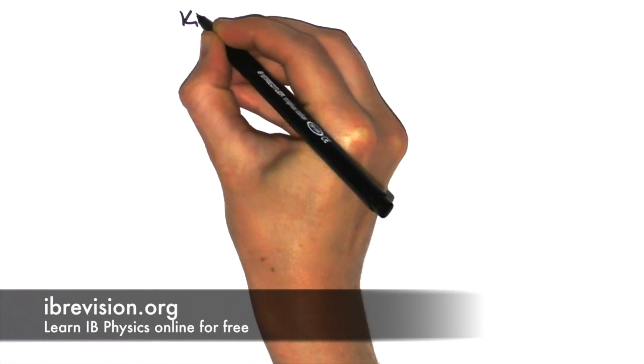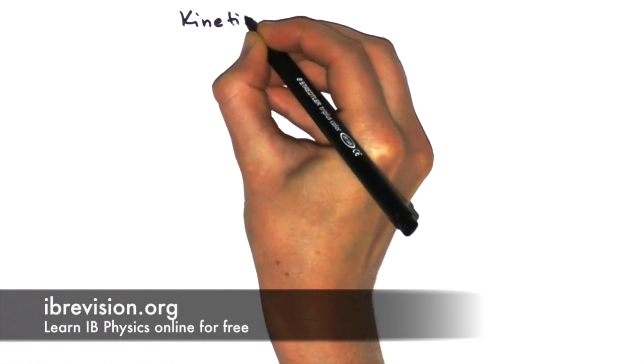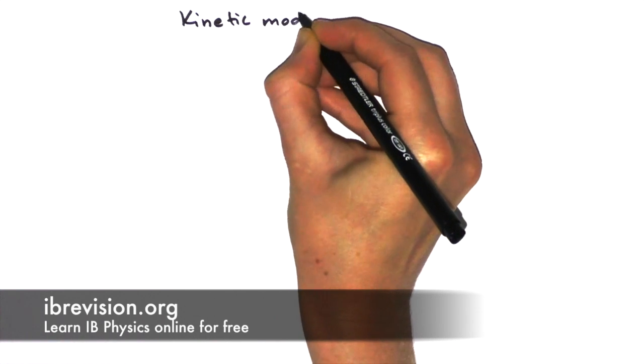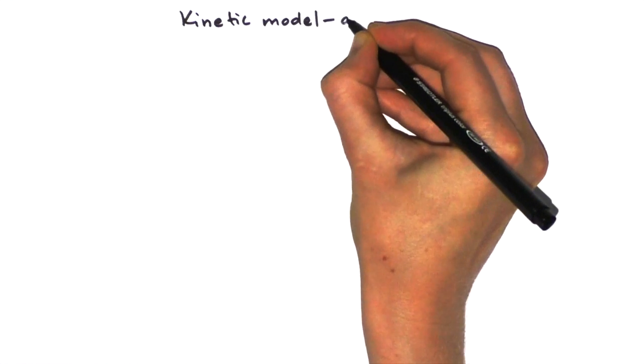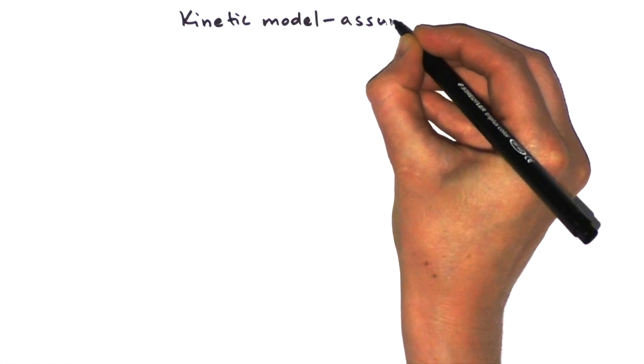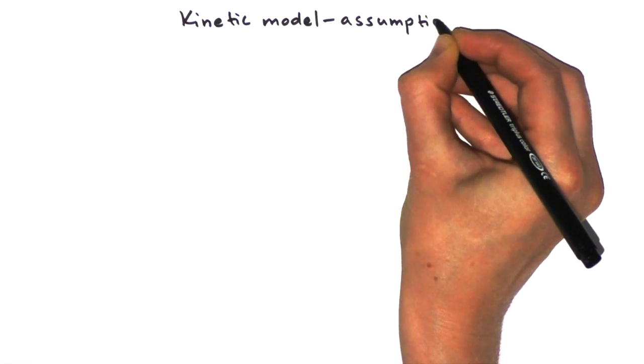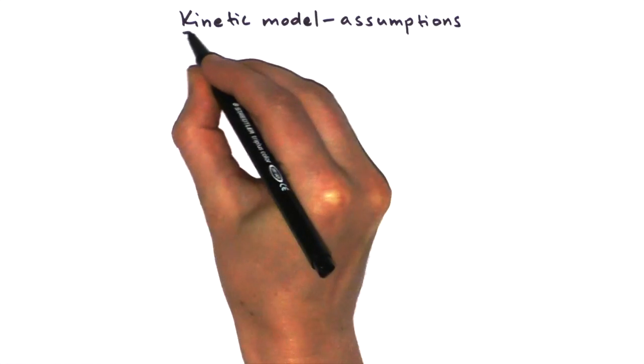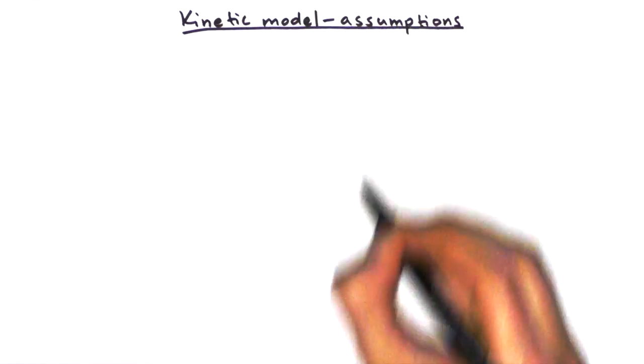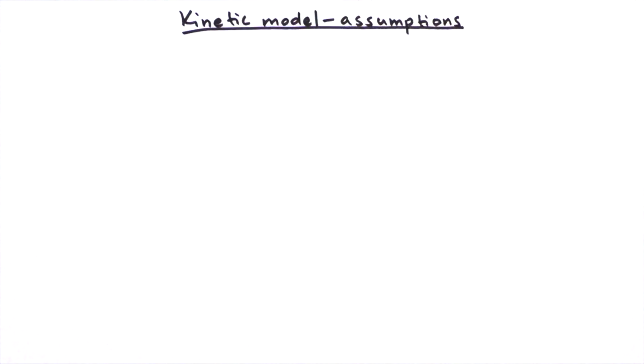This video is about the kinetic model of an ideal gas, which is the basis of the ideal gas law. And first we'll outline the assumptions of this kinetic model. So we're going to write down 5 assumptions here. These are the most important ones. And first we'll just write them down and state what they are. And then we're going to look at a simulation to see what they actually mean.